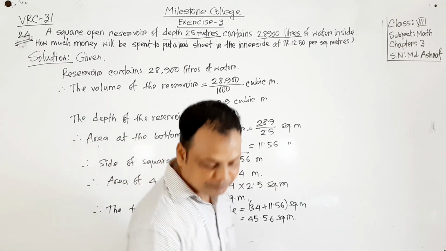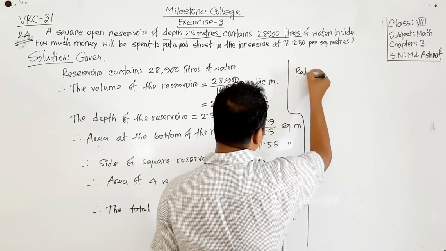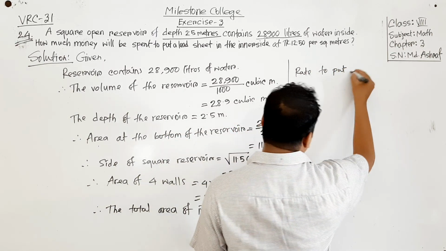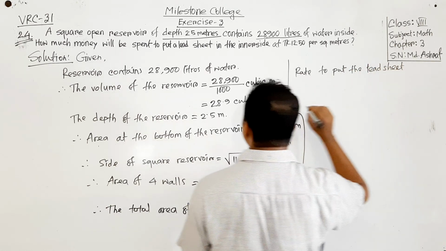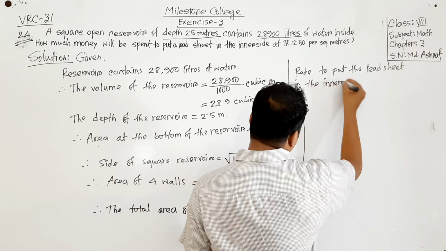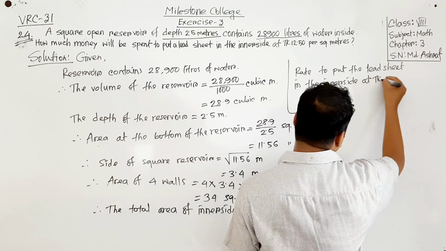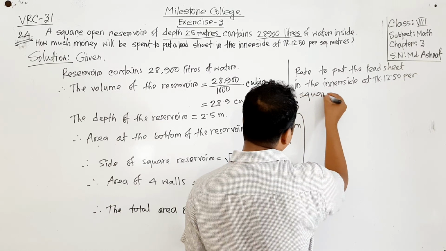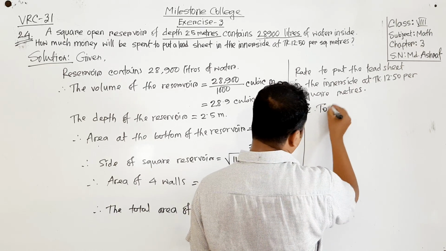So we will write here: rate to put the lead sheet in the inner side at taka 12.50 per square meter.